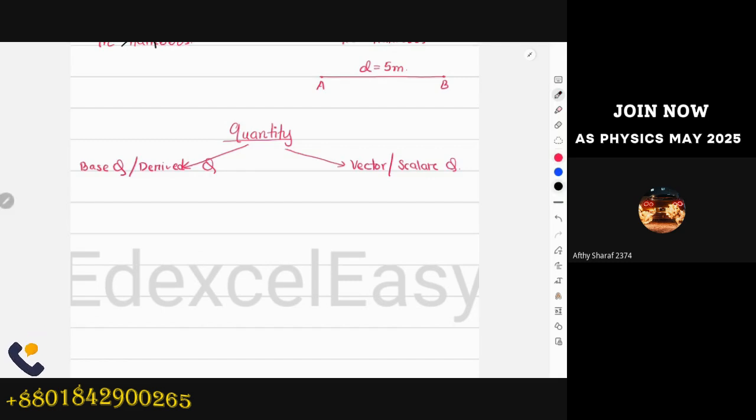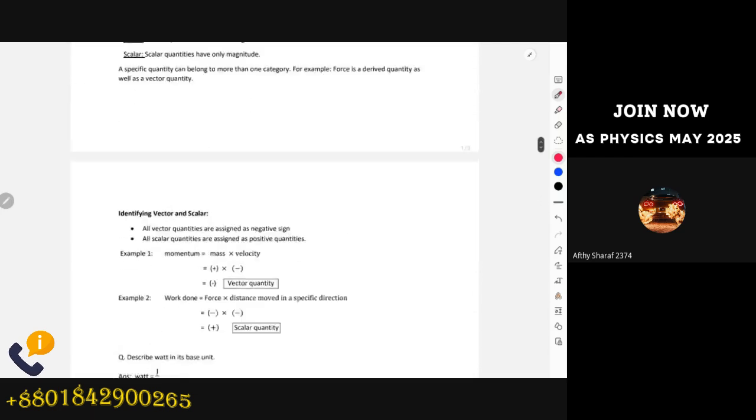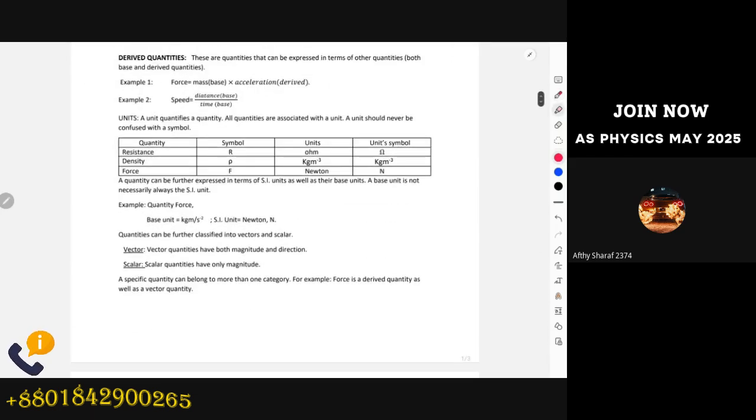If you remember, the definition for vector was what? Quantities that have both magnitude and direction are considered vector quantities, right? I have the definition written over here: quantities that have both magnitude and direction are referred to as vector quantities, and scalar is where the quantity only has magnitude. Now we are aware what direction is, right? Direction is moving towards some point, either north, south, east, west, up, down, right, left. But exactly what is magnitude? Can anyone tell me? What does the term magnitude refer to?